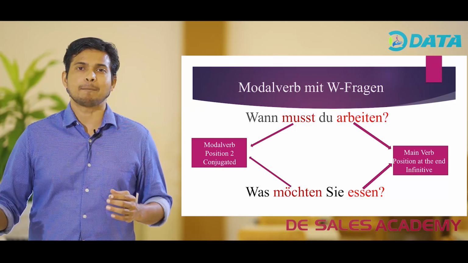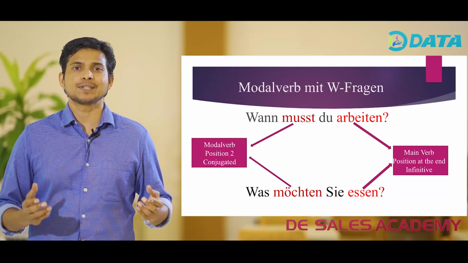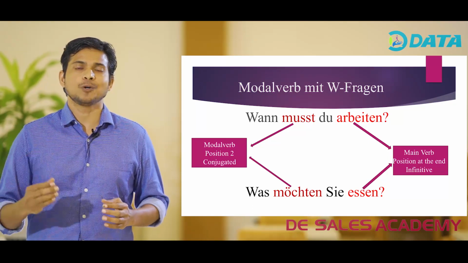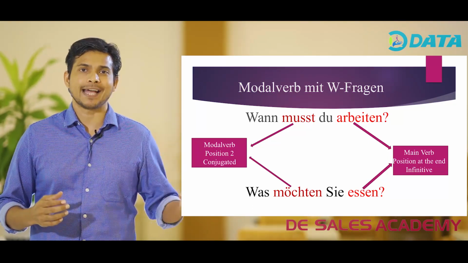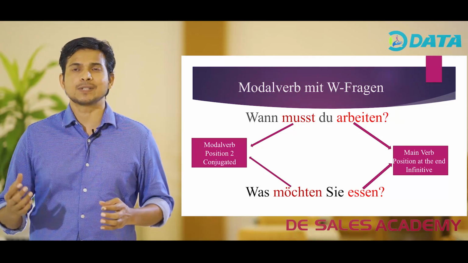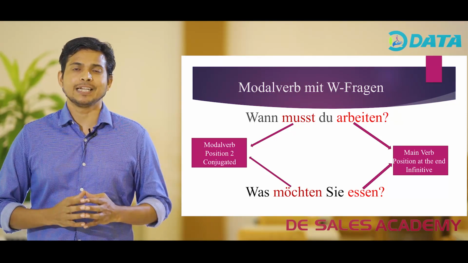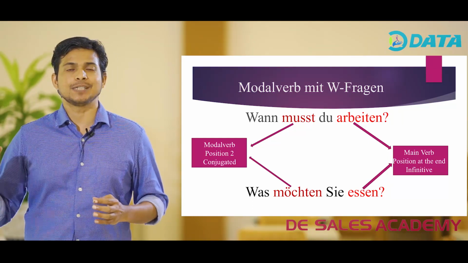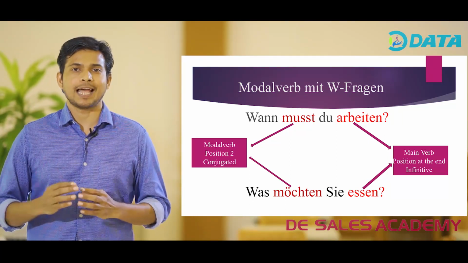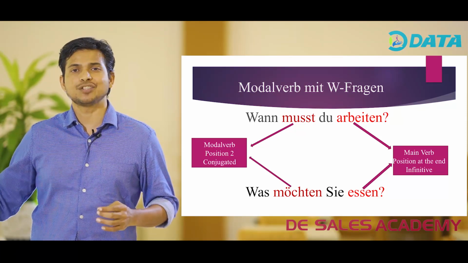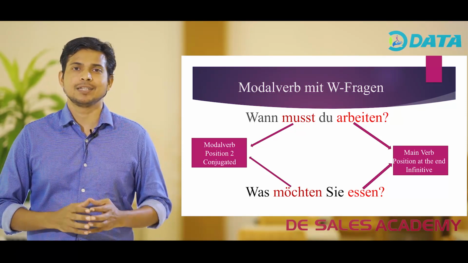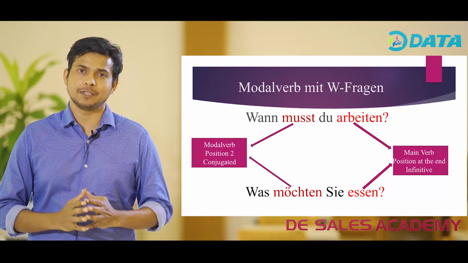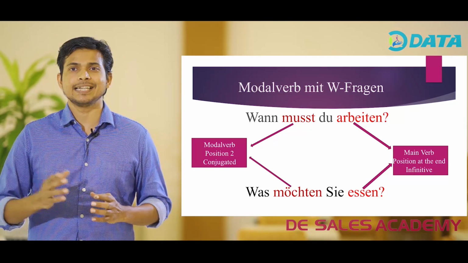Wann musst du arbeiten? When must you work? In the given sentence, the W-Frage or the W question is wann, and the modal verb used is müssen, and we have conjugated this modal verb müssen according to the subject du, and the main verb is placed at the end of the sentence, and we have used the infinitive form of the main verb. Let's look at another example.